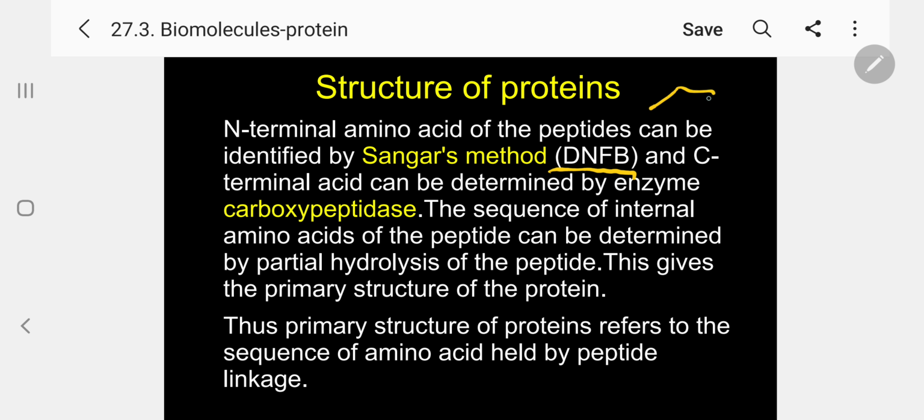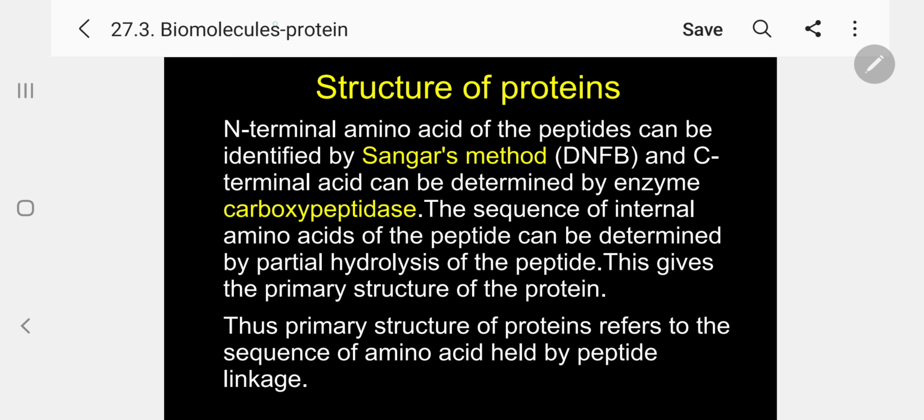This is the structure, with F on the ring. 2,4-dinitrofluorobenzene: the D is for dinitro, N for nitro, F for fluoro, B for benzene. So 2,4-dinitrofluorobenzene is called Sanger's reagent. This Sanger's reagent is normally used to identify the N-terminal amino acid.